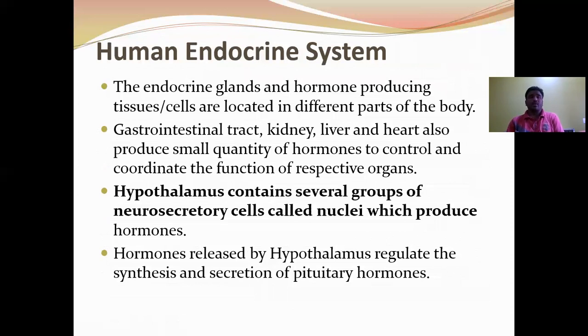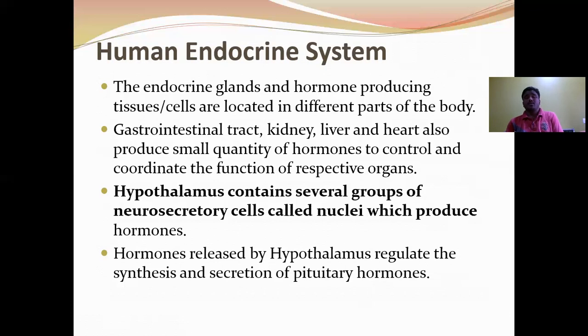Let us have a glance of the human endocrine system. The endocrine glands and hormone producing tissues are located in different parts of the body. Along with the endocrine glands, other parts of the body like the gastrointestinal tract, kidney, liver, and heart also produce small quantities of hormones to control and coordinate the functions of respective organs.